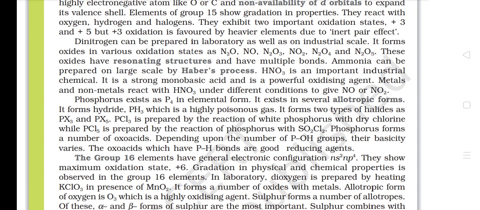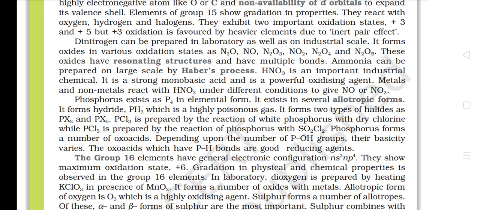Phosphorus exists as P4 in elemental form. It exists in several allotropic forms. It forms hydride PH3, which is a highly poisonous gas. It forms two types of halides as PX3 and PX5. PCl3 is prepared by the reaction of white phosphorus with dry chlorine, while PCl5 is prepared by the reaction of phosphorus with SO2Cl2. Phosphorus forms a number of oxoacids.